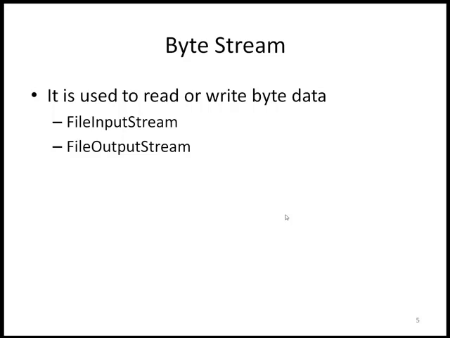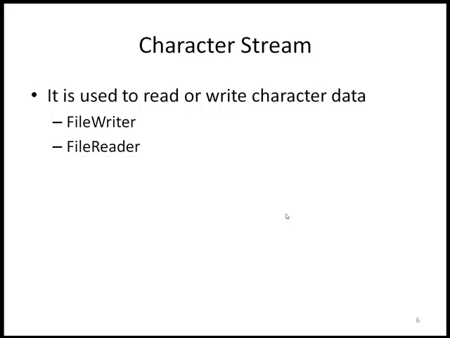Byte stream uses FileInputStream class to read byte oriented data like image data, audio data and video data, etc. Byte stream uses FileOutputStream to write byte data such as image data. Now talking about the character stream, it is used to read or write character data. Here input and output process happens with characters, so it is called file handling process with character stream. Character stream uses FileWriter class to write character oriented data to a file and FileReader class is used to read data from the file. It returns data in character format.